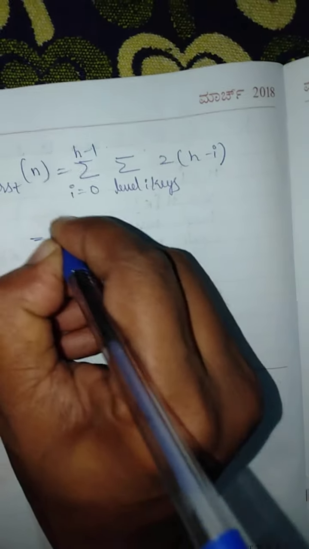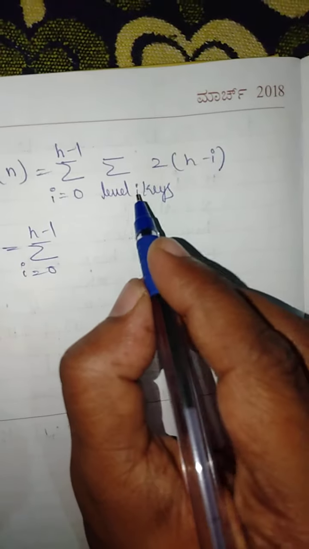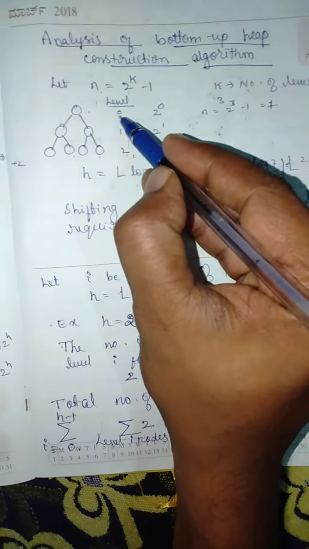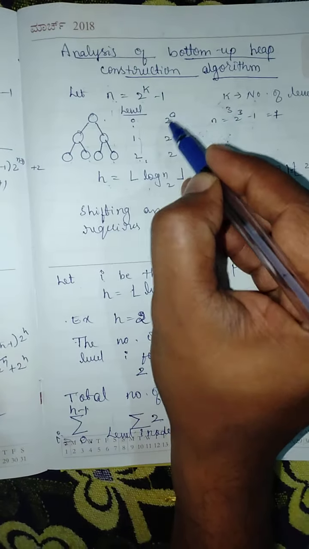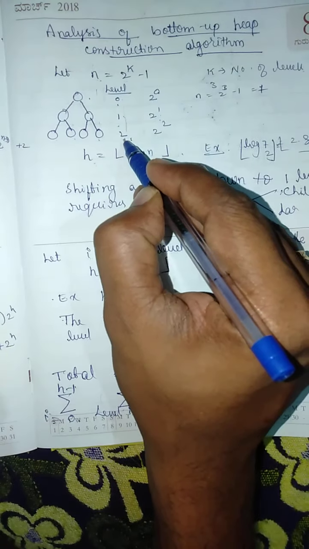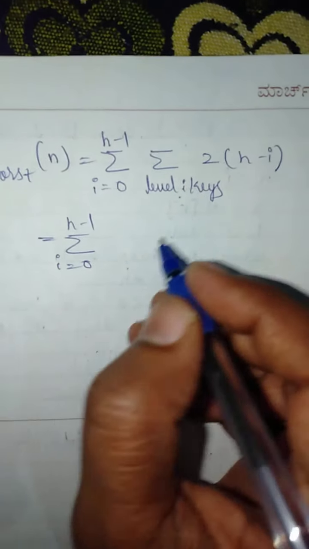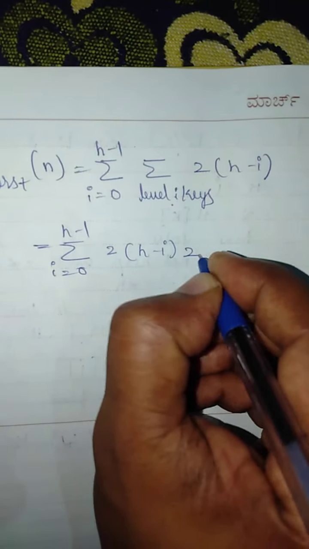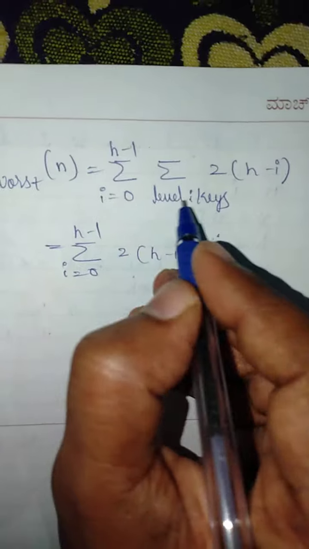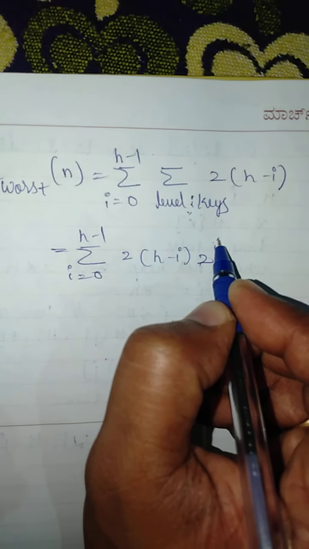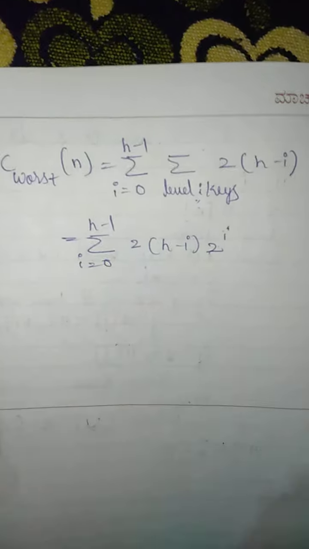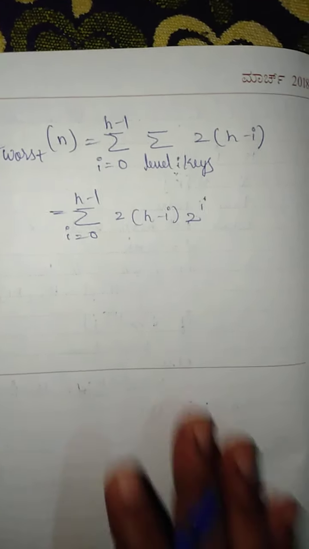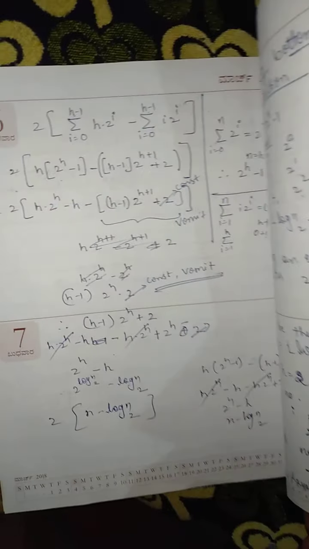Summation i runs from 0 to h minus 1. At level i, how many nodes are there? At level 0, how many nodes are there? 2 to the power 0, at level 1 2 to the power 1, at level i 2 to the power i, right? Therefore at level i we have 2 to the power i number of nodes. So 2 into (h minus i) into 2 to the power i. Why put 2 to the power i? Because at level i we have 2 to the power i number of nodes, right? Next, we shall now solve this.